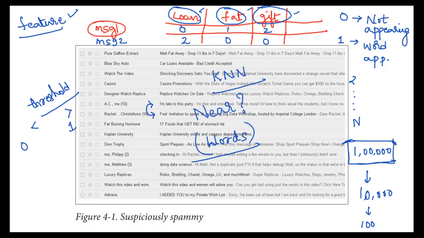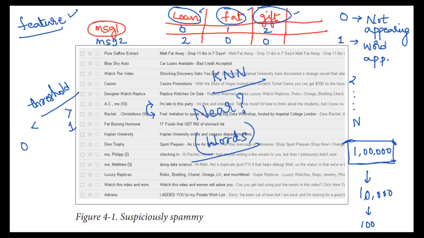But here it is spam. So we cannot apply linear regression, and we cannot apply KNN, and k-means, the purpose of k-means is completely different. So the best suitable algorithm for this would be naive Bayes.